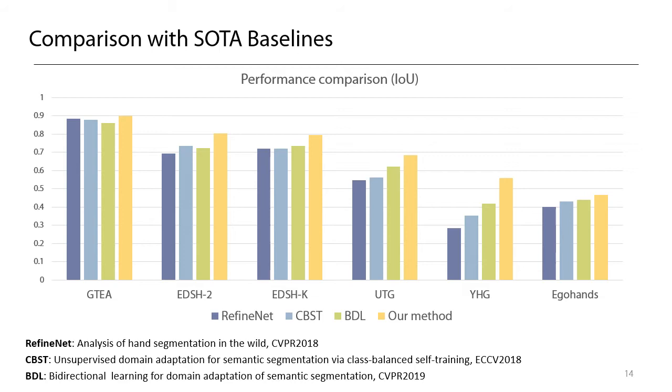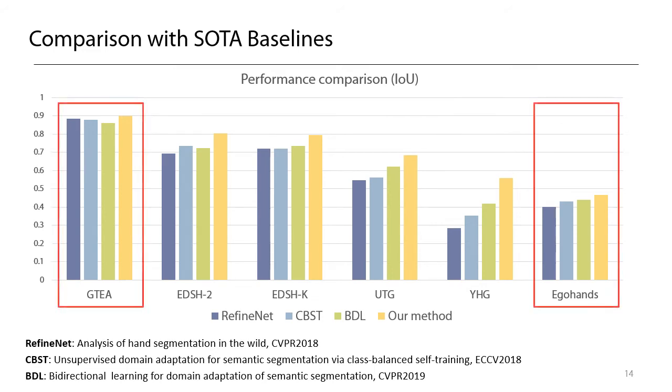The result shows that our method, shown in yellow, achieved the best generalization performance. The more domain gap the dataset has with the source domain, the bigger performance improvement our method can achieve. This is most clearly seen in the YHG dataset. On the other hand, we observed limited performance improvement with the GTEA dataset and the EgoHand dataset. This is because the image quality of the GTEA dataset is the most similar to the EGTEA dataset, and therefore the pre-trained RefineNet already performs well.